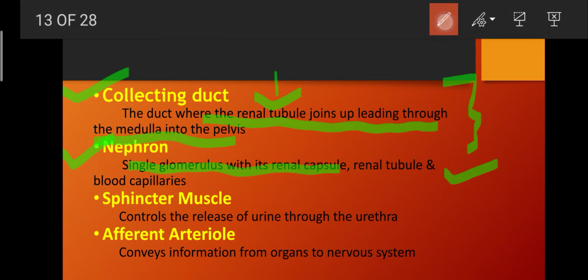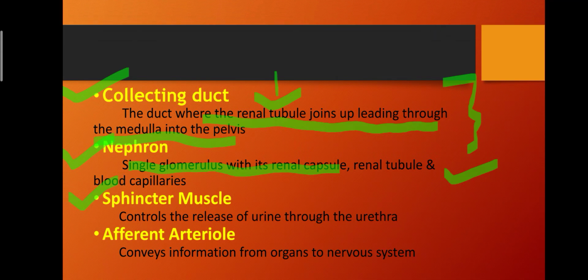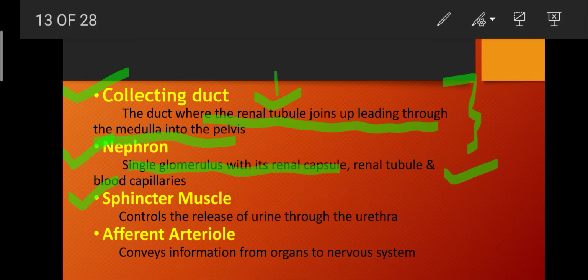What are the sphincter muscles? So sphincter muscles are those muscles that control the release of urine through the urethra. The urethra is a tube that carries the urine away from the body, and the sphincter muscles control the release of urine through the urethra. So the release of urine through the urethra is controlled by specific muscles which are known as sphincter muscles.